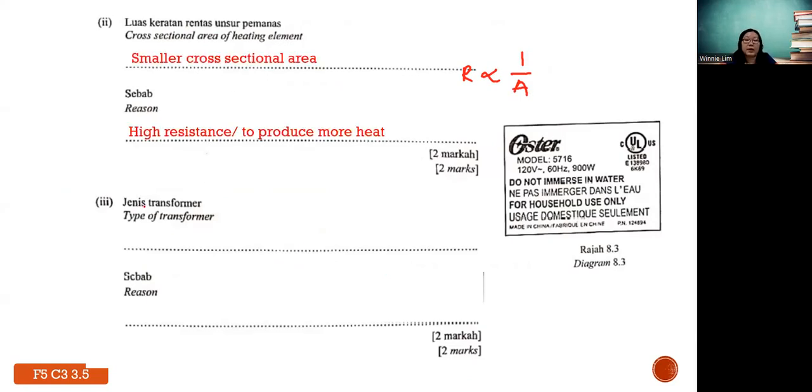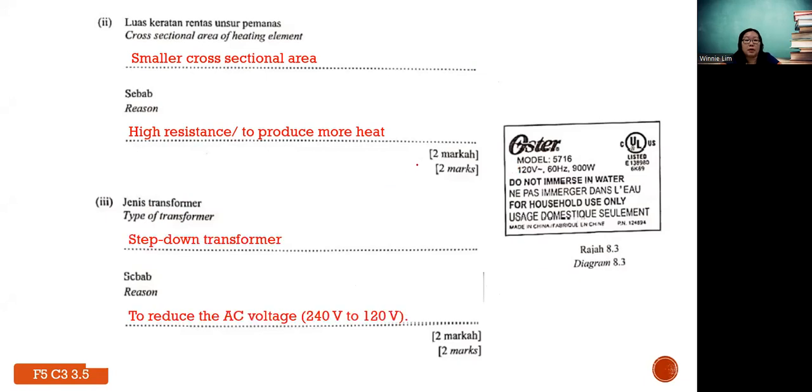Then the type of transformer. Like I mentioned, you see this is the power rating. In Malaysia we have 240 volts. So do you want to step up or step down the voltage? They need 120 volt, so you cannot have high voltage.